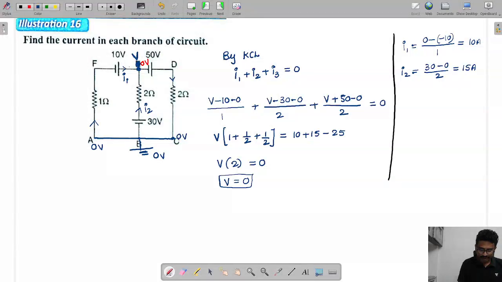Next, what about this current here? This current we are calling I3. What about this I3 value? That is 0 minus of minus 50 by 2. So how much is the I3 value? 25. Right, this is the way we'll handle this type of problems.